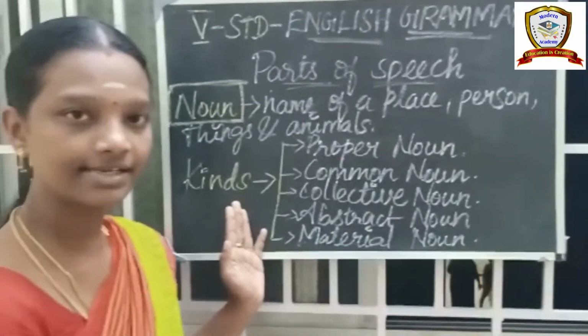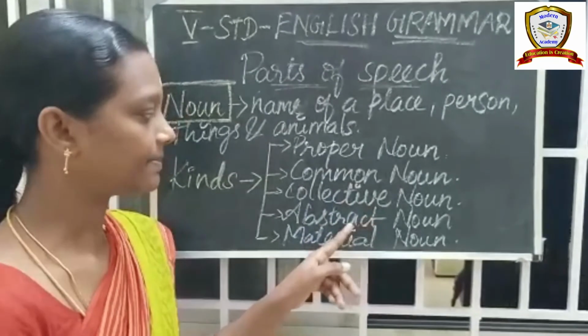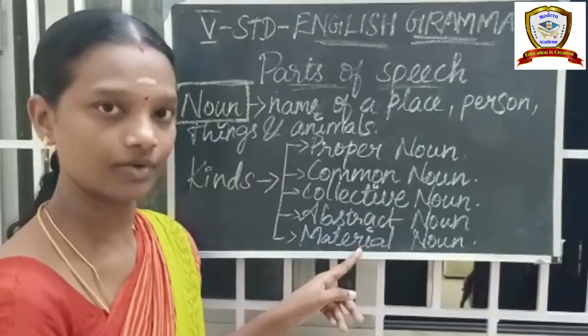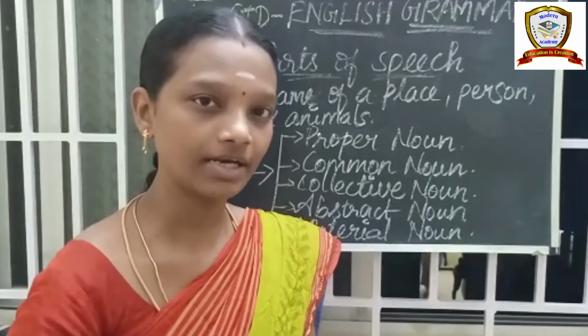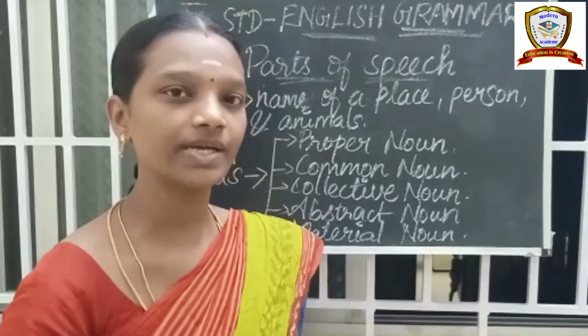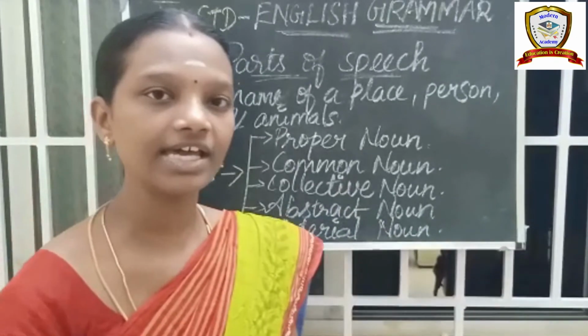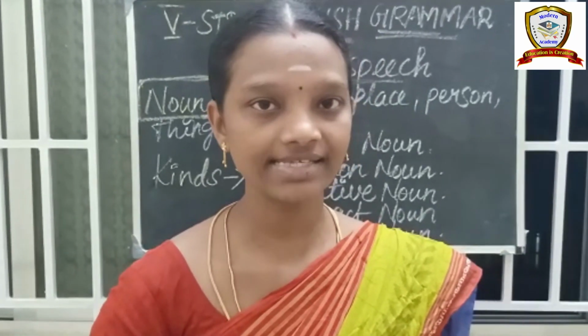What are the 5 kinds of nouns? They are proper noun, common noun, collective noun, abstract noun and material noun. Of those 5 kinds, today we are going to see only 3: proper noun, common noun and collective noun. Those 3 we are going to see in a detailed manner. Shall we move to the class?